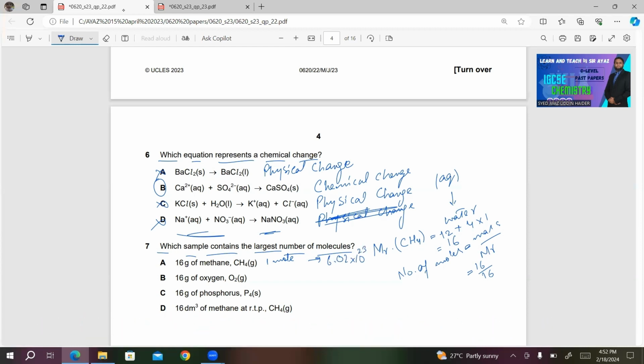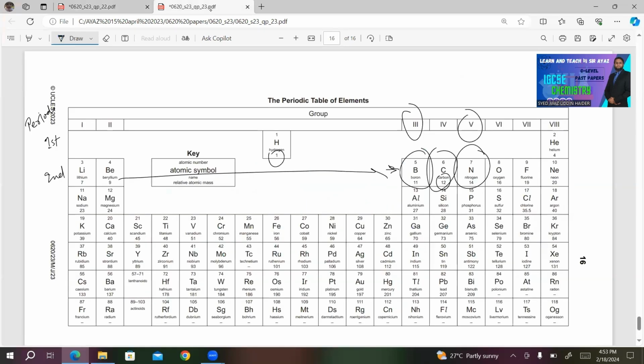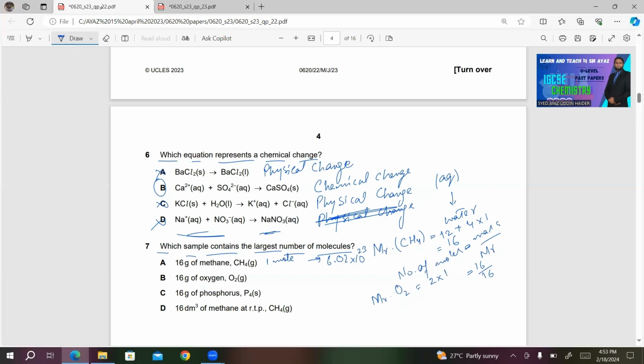What about B? 16 gram of oxygen. Again, you have to calculate the MR of oxygen. MR of oxygen, O2. There are 2 atoms of oxygen. So 2 multiplied by the nucleon number of oxygen, which is 16. So 2 multiplied by 16, what we will get? We will get 32.